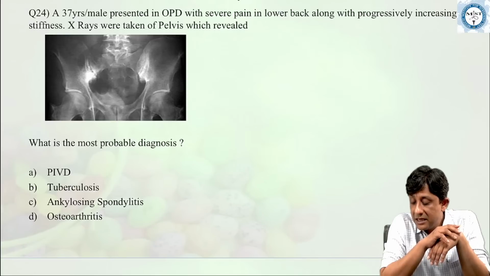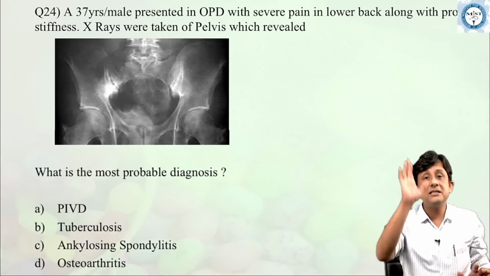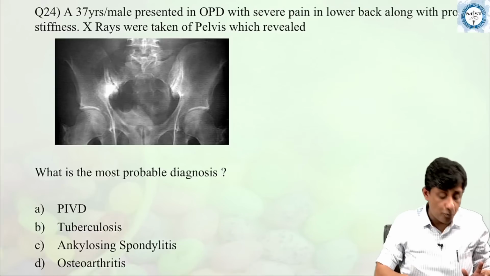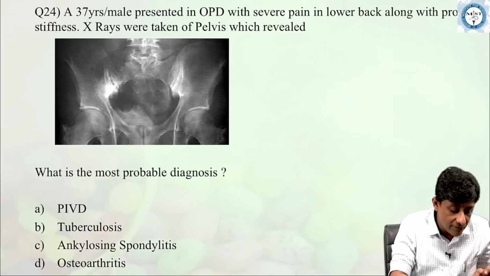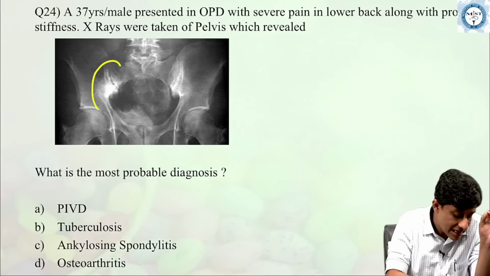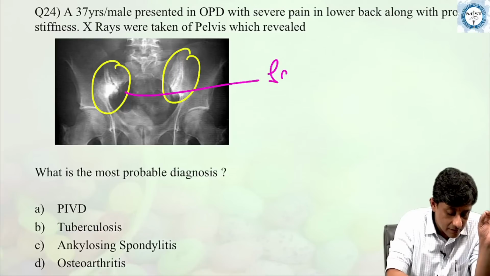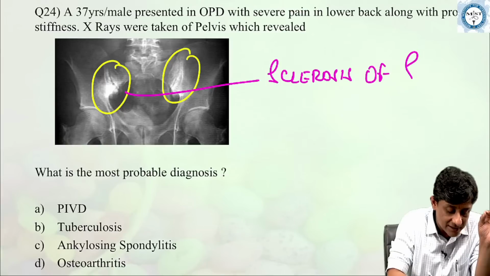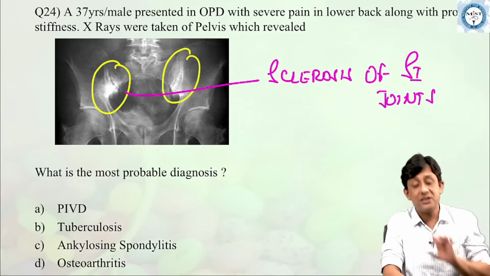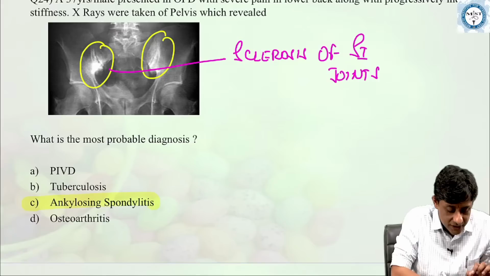And I think everybody understands this X-ray. This is very encouraging. This is an X-ray of the pelvis, anterior-posterior view. And if there is one finding which I want all of you to see, and I probably think all of you have already seen this, it is a classical sclerosis. Classical sclerosis of the sacroiliac joints, which is the first finding in a patient with ankylosing spondylitis.